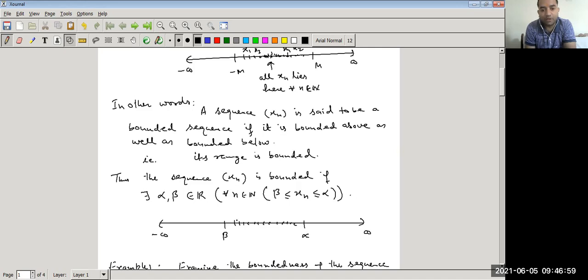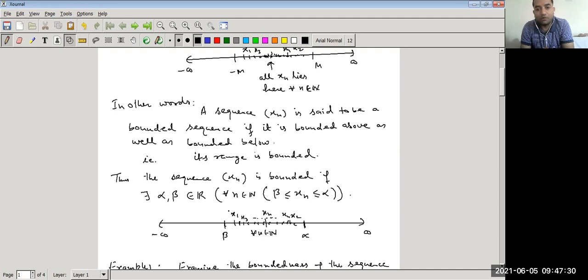Geometrically, what we can observe is that this is the real line, and alpha and beta are two real numbers. All the terms of the sequence x1, x2, x3, x4, x5, and so on, all the terms xn for all n belongs to N, if they lie within alpha and beta, or they may be equal to alpha or beta, then the sequence is said to be a bounded sequence.